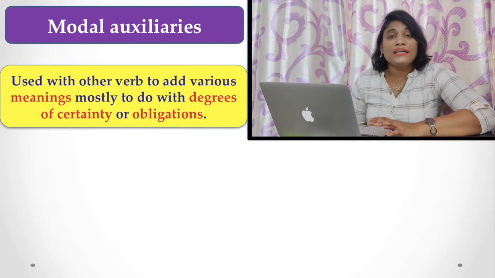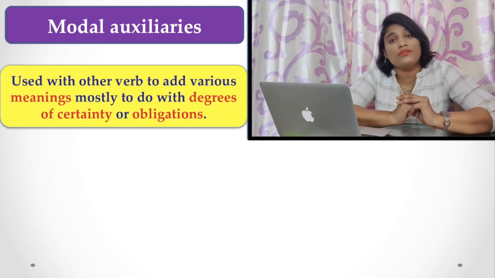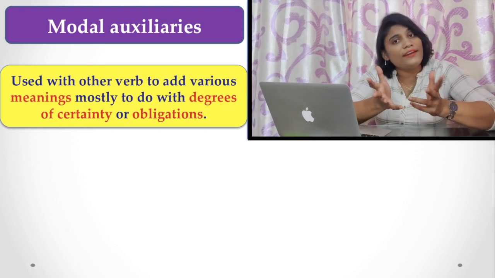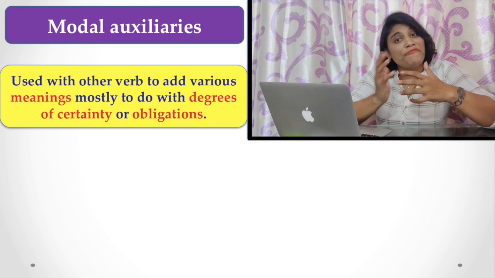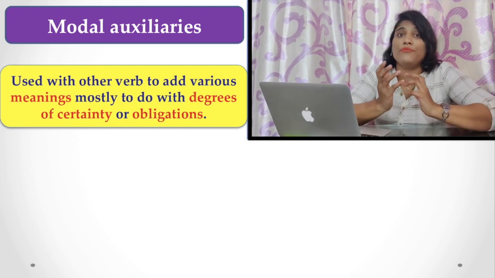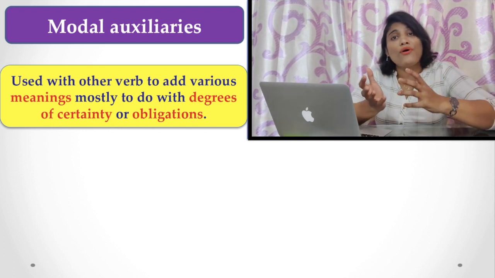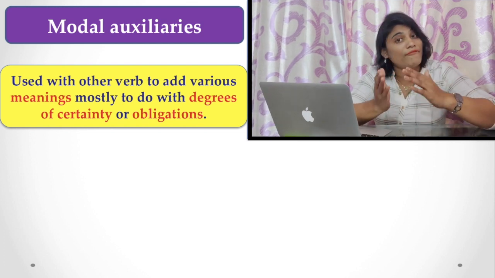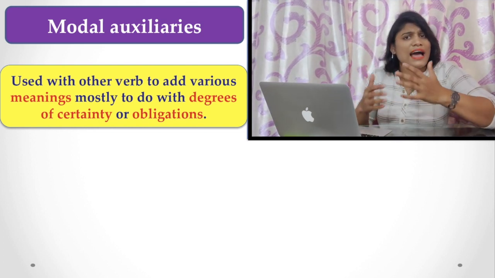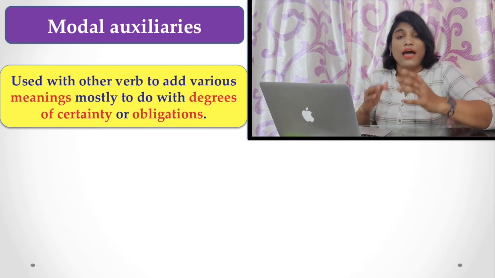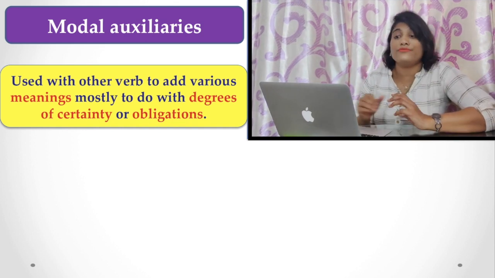Now, come to the modal auxiliary. I will definitely make other videos in future about auxiliaries and modal auxiliaries, but to know about verbs you have to know that. So I very precisely discuss in this video the modal auxiliaries. What are they?